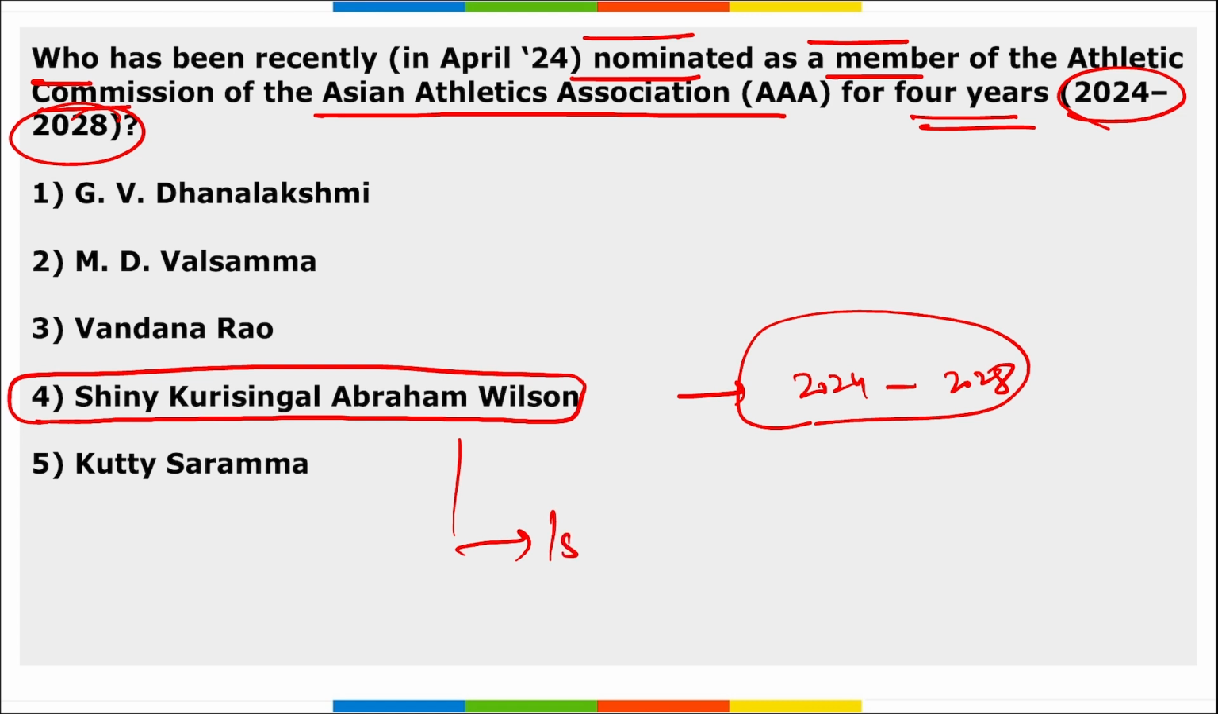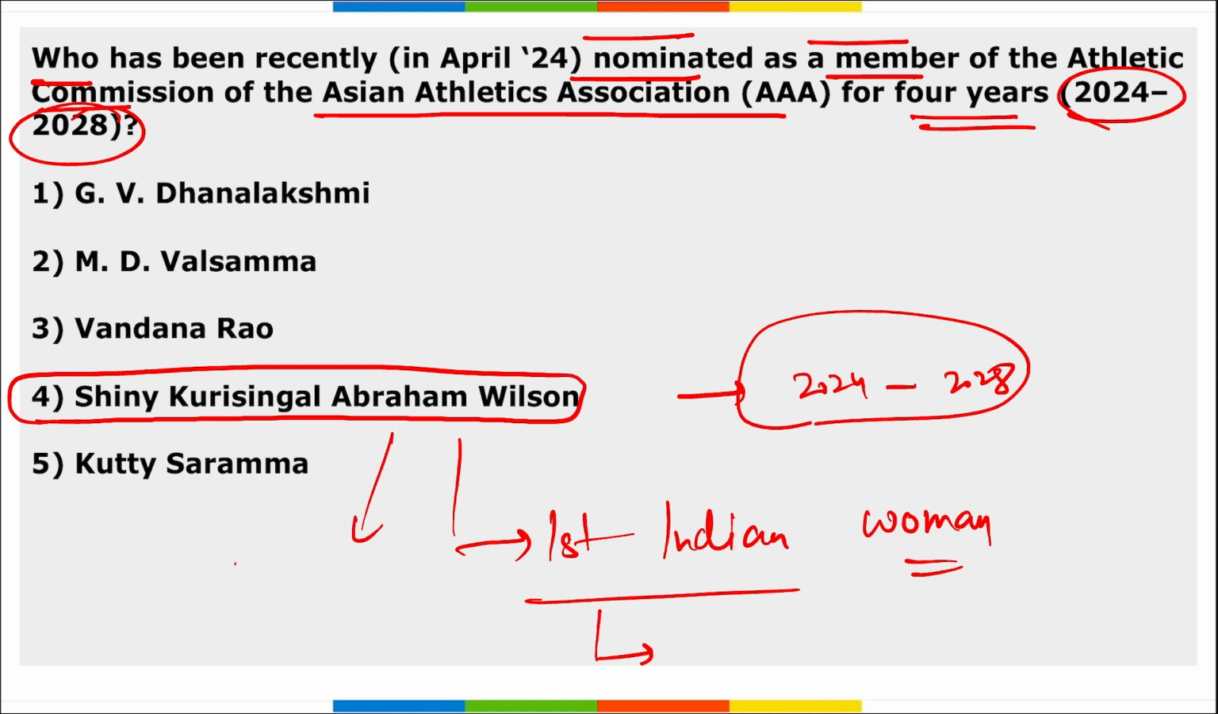And remember, she became the first Indian woman to be the flag bearer for the Indian contingent at the 1992 Barcelona Olympic Games, right? She was the first Indian woman. Mark this, flag bearer for the 1992 Barcelona Olympics. Also, Shiny Wilson was awarded the Padma Shri in 1998 and also received the Arjuna Award in 1985.